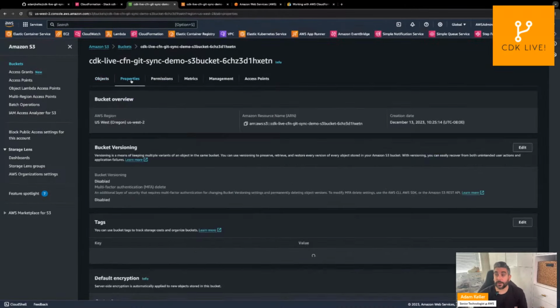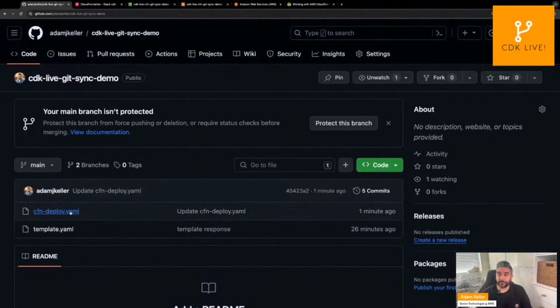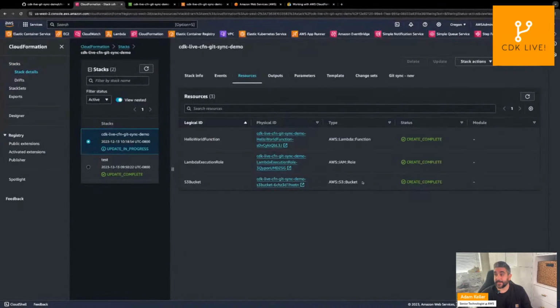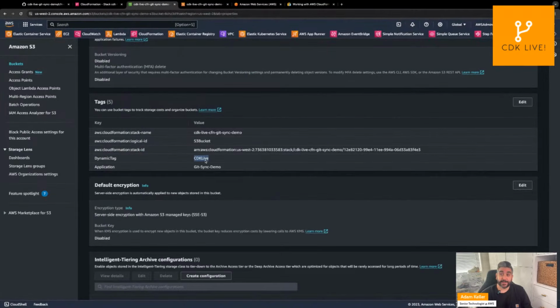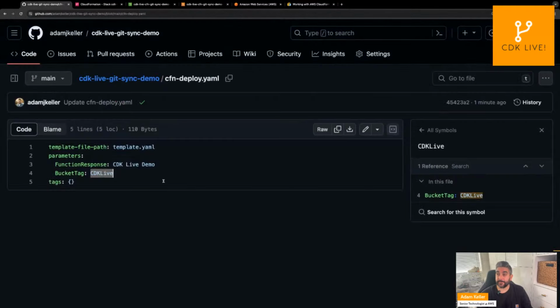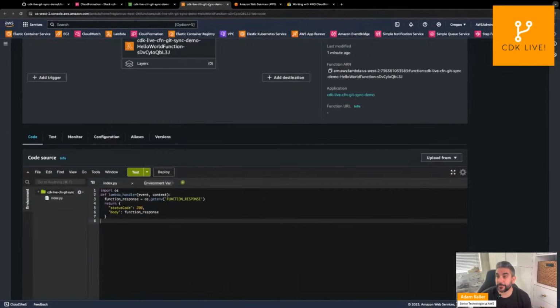So here's our S3 bucket. And if we look at the tags, we can see here's that tag we created from those parameters. So remember, if you go back to our commit, you look, bucket tag is CDK live. We can see that input parameter was passed in and updated accordingly. And then if we go to our Lambda function, you can see here's our code that we deployed. And then if we look at it, CDK live demo should be our function response. I wonder if it'll quote it. We're going to find out if it's going to recognize this whole thing as a string or if the spaces will cause issues.